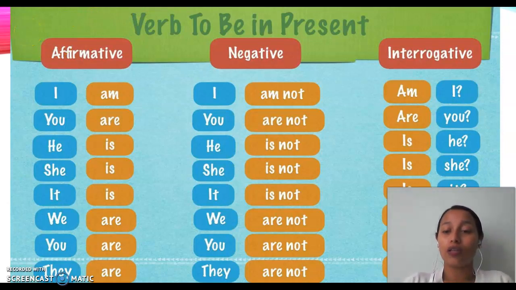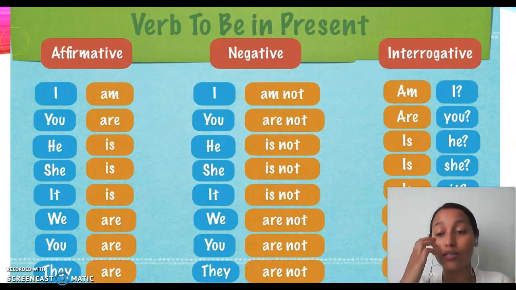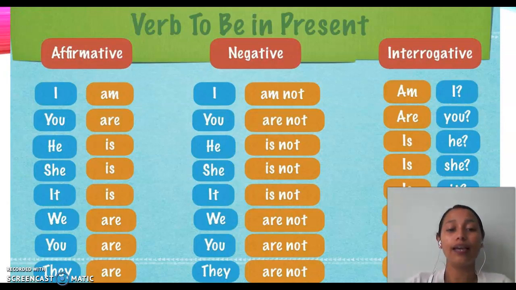Chicos, como en todas las oraciones con el going to vamos a utilizar el verbo to be, aquí les dejo una tablita para que ustedes lo recuerden. Yo sé que muchos de ustedes lo recuerdan, pero si no, aquí les dejo la tablita para que refresquen la información. Aquí está entonces la columna con el verbo to be en afirmativo, en negativo e interrogativo, para que lo tengan presente, pues en el going to se utiliza siempre. Ay, se me pierde el cursor.